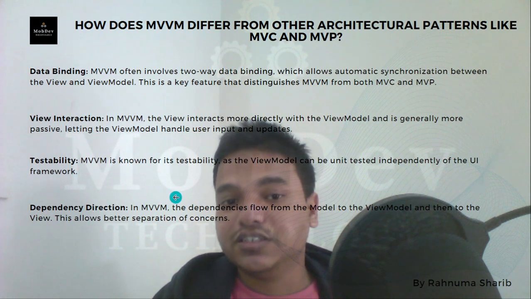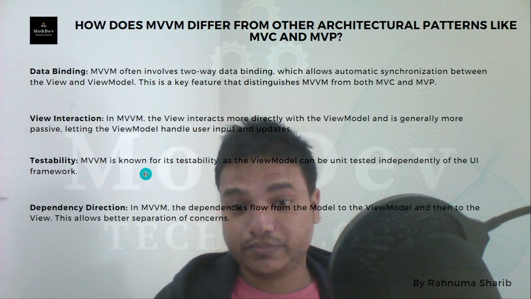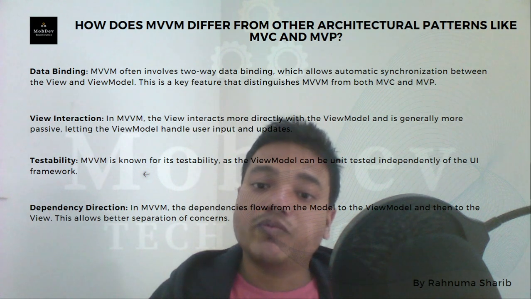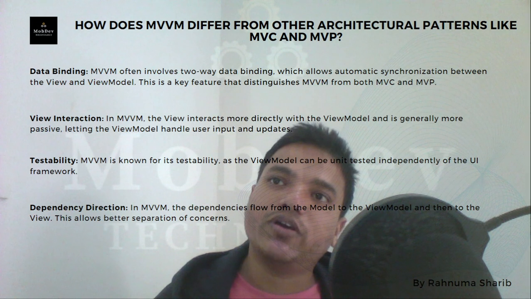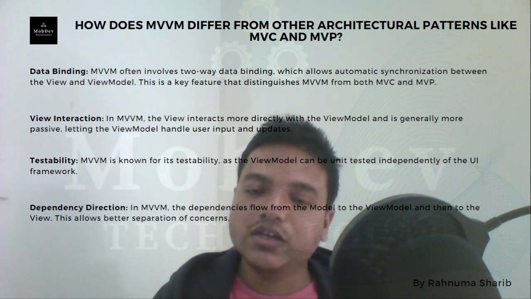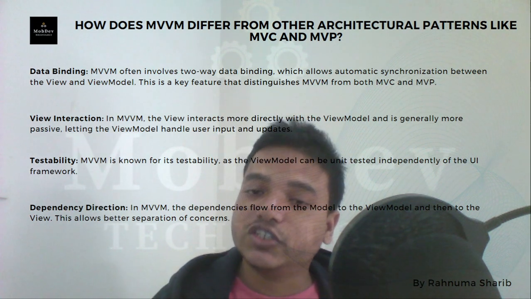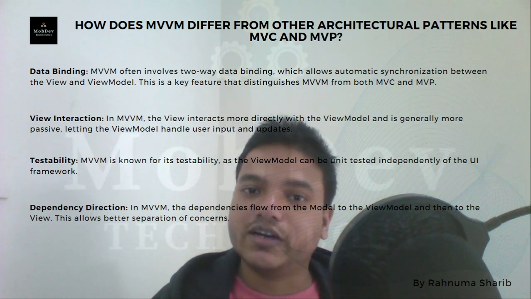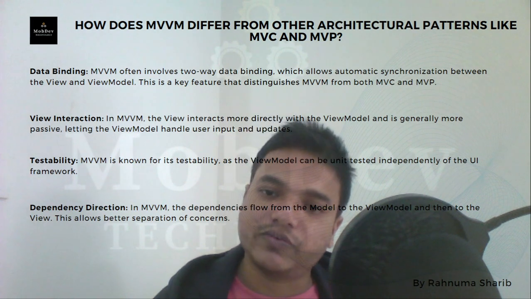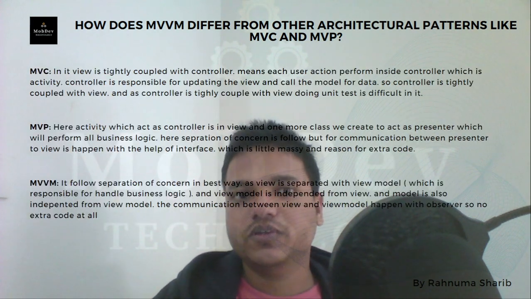Testability and dependency direction means the flow goes from model to view model, then view. Whenever data arrives in the model, it comes to the view model, and whenever data changes in the view model, it does not need to be passed to the view. It is already observed with the help of the observer. So these are the benefits also.